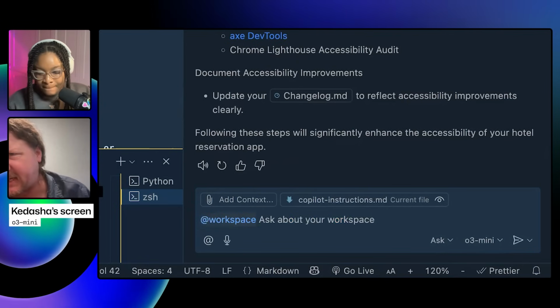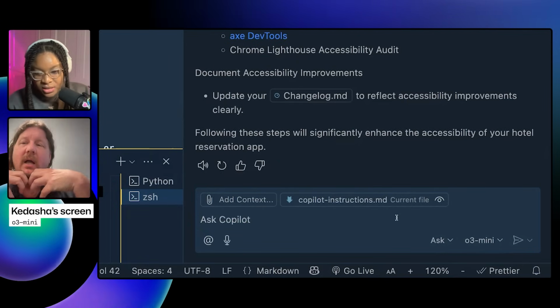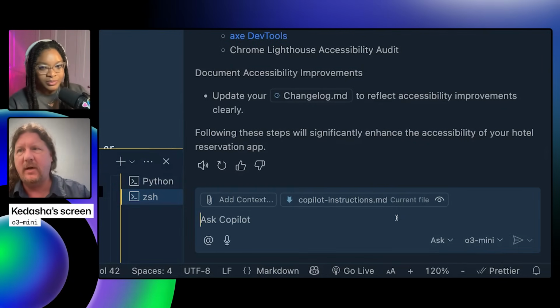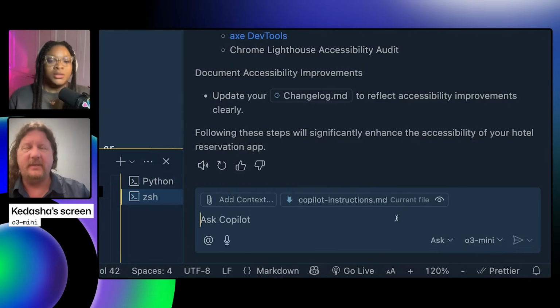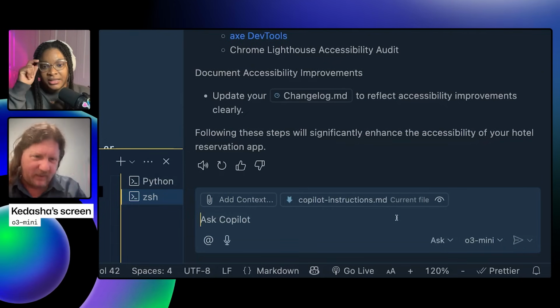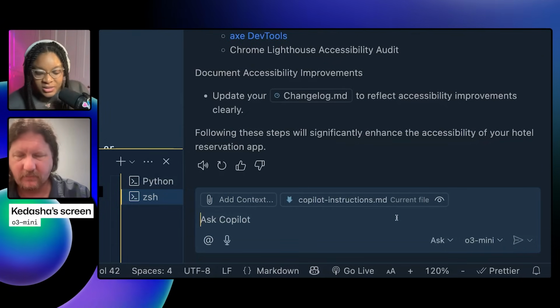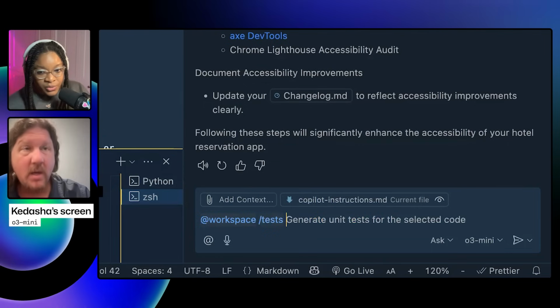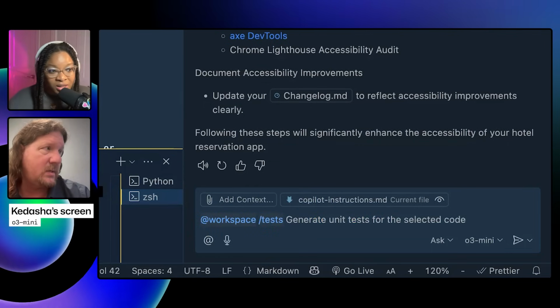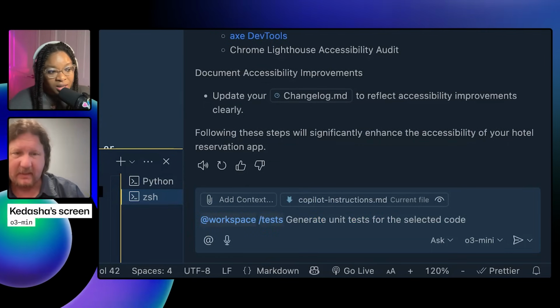I'd hesitate to use @workspace in a larger project because it would just be too much. But here it's only going to include maybe 20 files or so. We also have a slash command, /tests, so @workspace /tests as well. We can just do that directly.